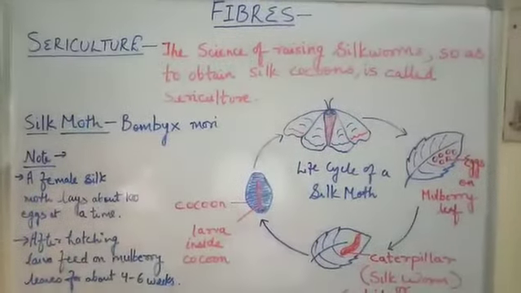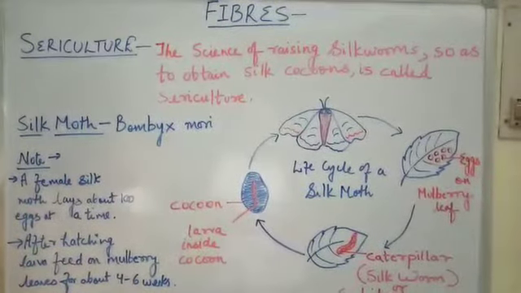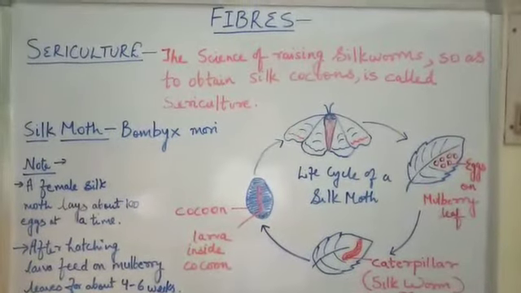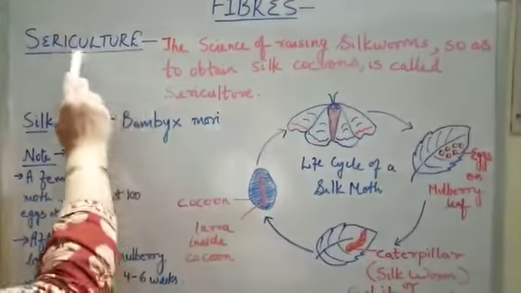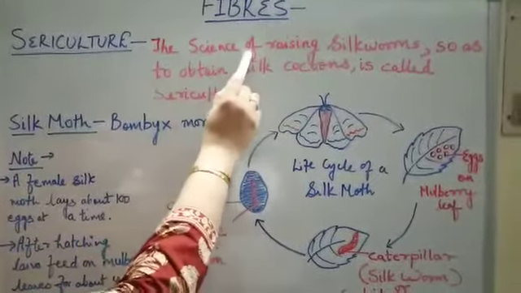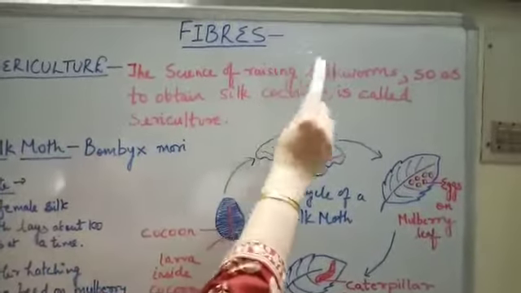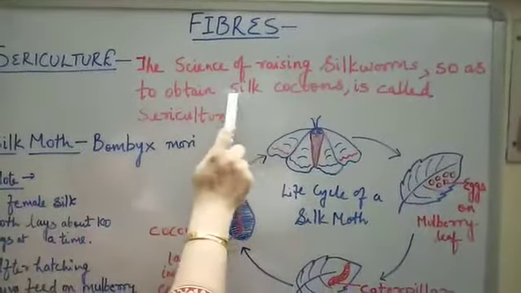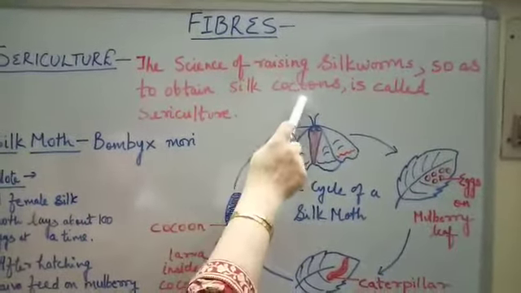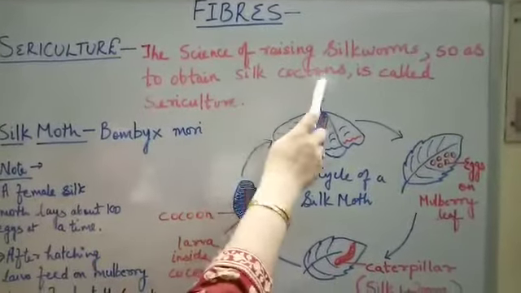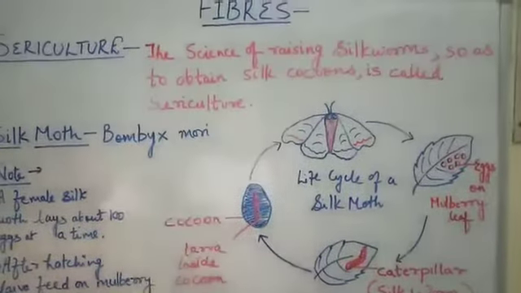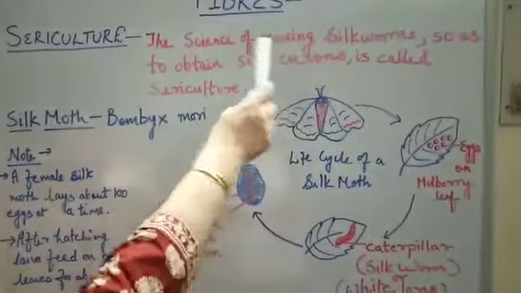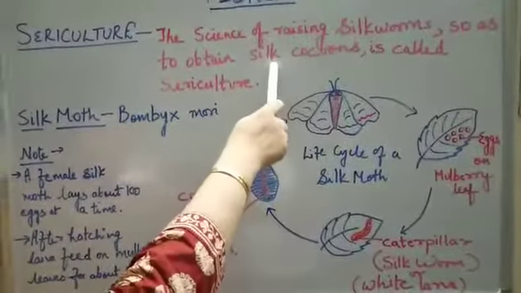So children, agriculture is not just raising of the crops. It is raising of the animals also, okay? So what is sericulture? The science of raising silkworms to get silk cocoons is called sericulture. So now we will see how we get these silk cocoons, okay?